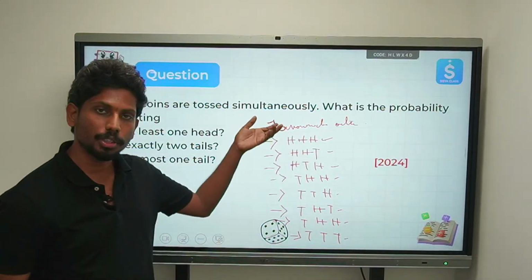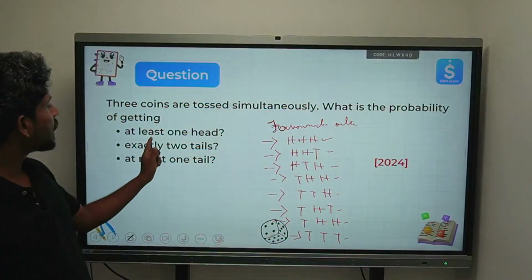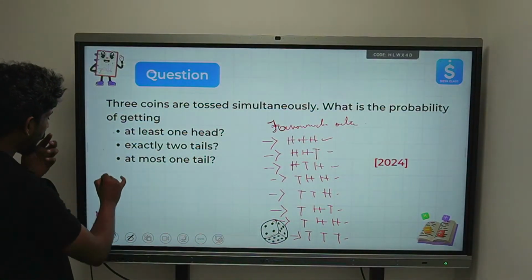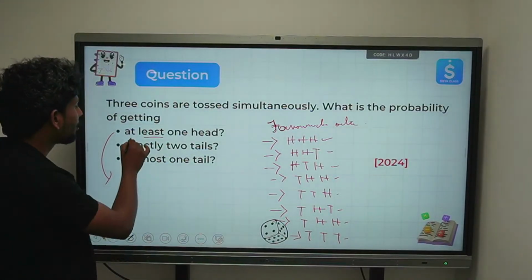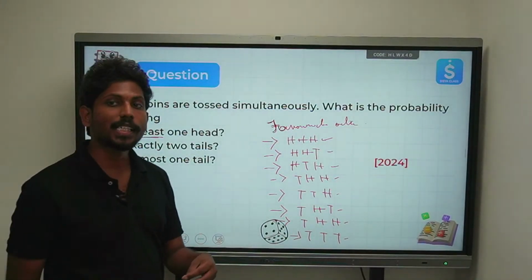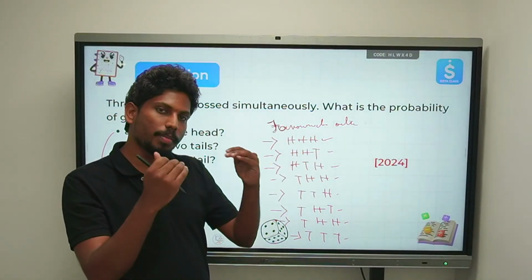How many total outcomes do we have? Total outcomes we have 8. Among these, he is saying at least 2 heads, right? At least 2 heads. So what is meant by this word at least? What is meant by saying at least? That means minimum 2 or it can be more, right? It should be a minimum of 2.